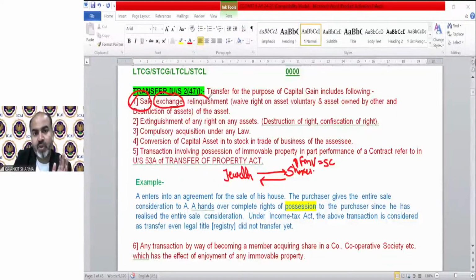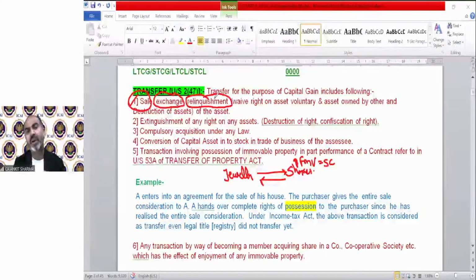Now the relinquishment, grammar meaning or dictionary meaning, is to waive the right on any asset voluntarily. That means to transfer your asset to someone else without any kind of consideration, not monetary, not non-monetary. Transferring ownership of your asset without consideration is generally called gift.